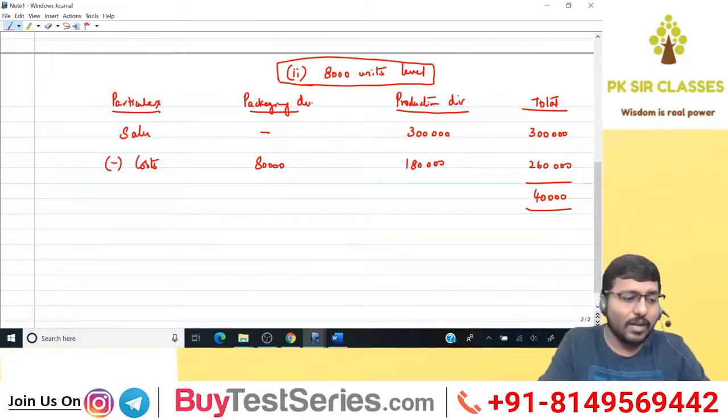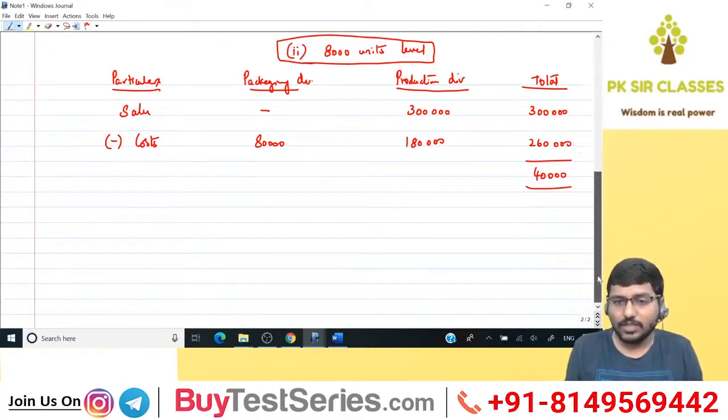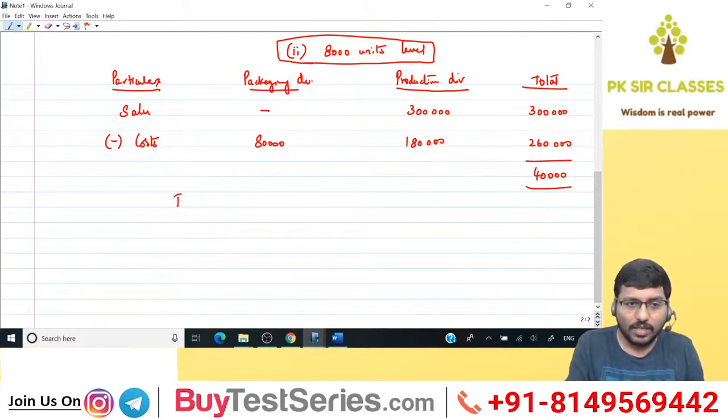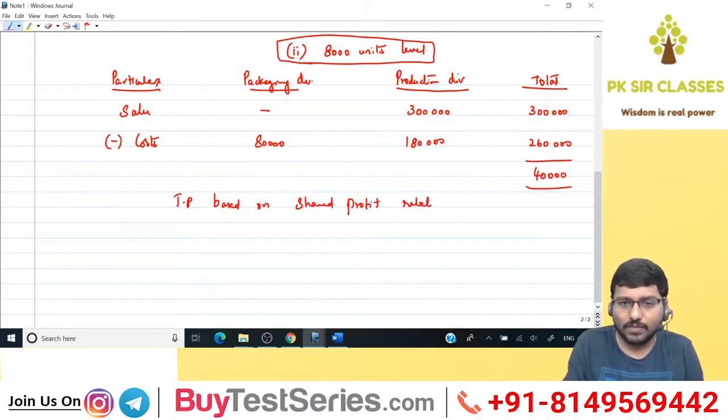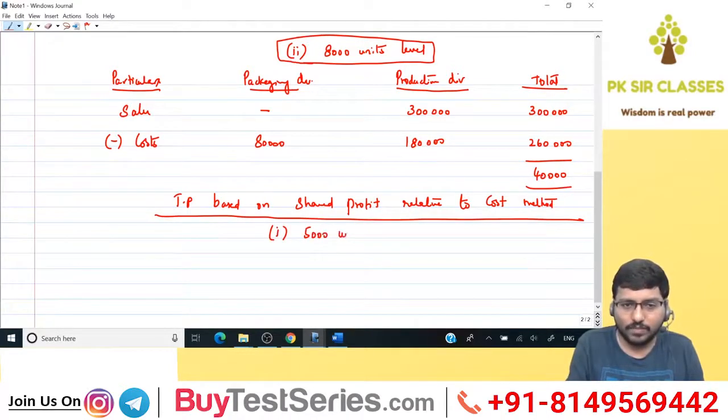Now we need to calculate TP based on shared profit relative to cost. How to calculate that? See here. TP based on shared profit relative to cost method. Okay, first I'll do it for the 5,000 units level. How to do it?